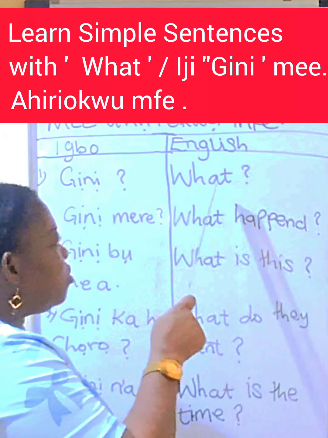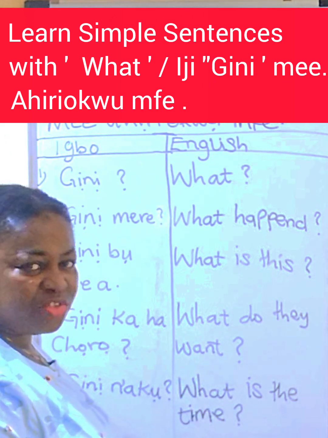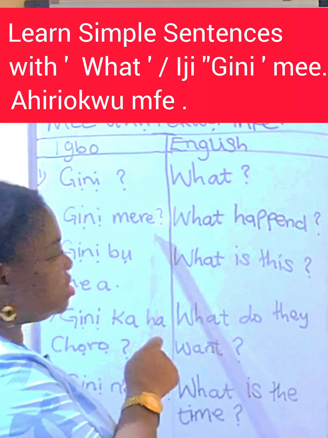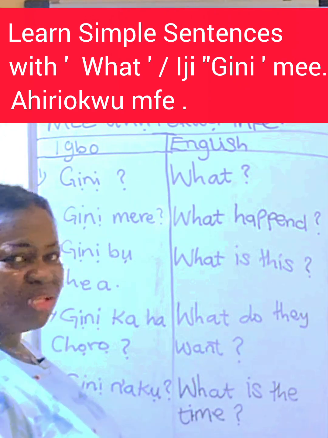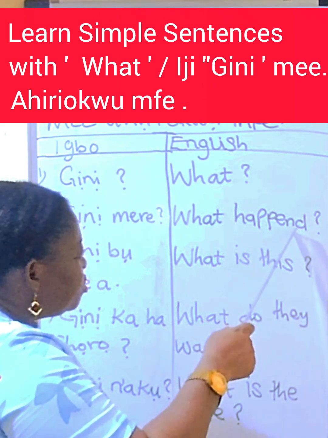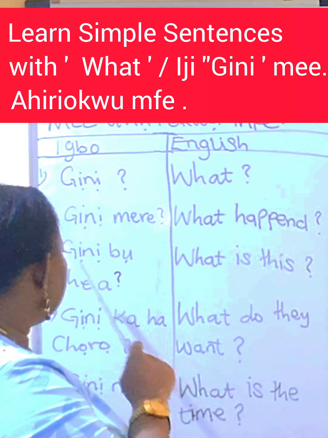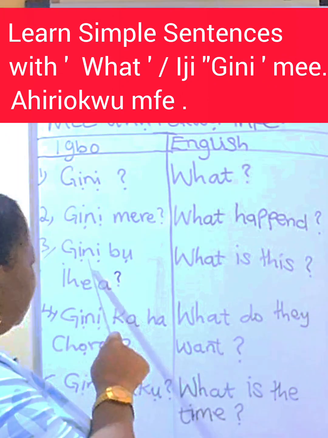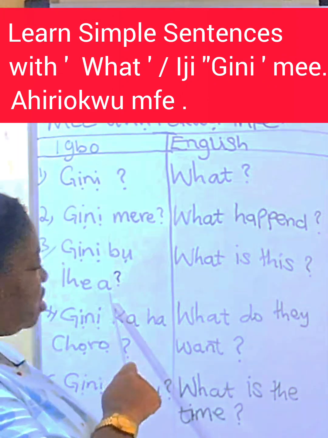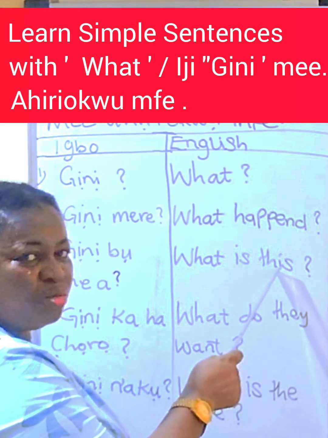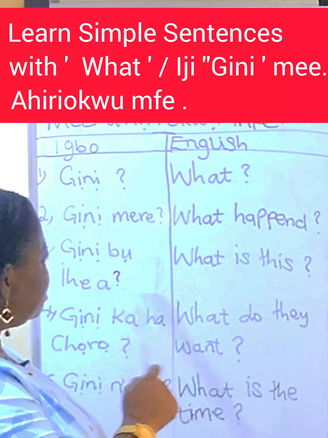Gini means what in English language? Gini mere. It means what happened, or say that. Gini mere. What happened? Number 3 says, Gini bụ ihe a. What is this? Gini bụ ihe a. It means what is this? This in Igbo means ihe a.